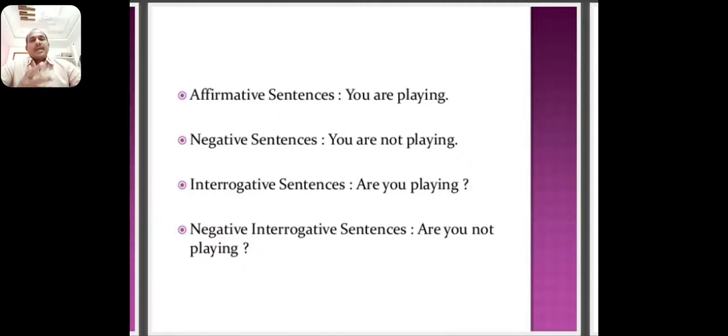From the examination point of view, if you want to recognize this type of sentence, you can look for the keywords. For example: now, look, see, hear, listen, at present, don't disturb. This type of keyword you can find at the end of the sentences. Easily you can recognize that this is a present continuous tense.